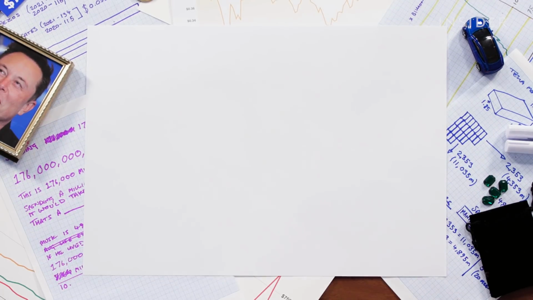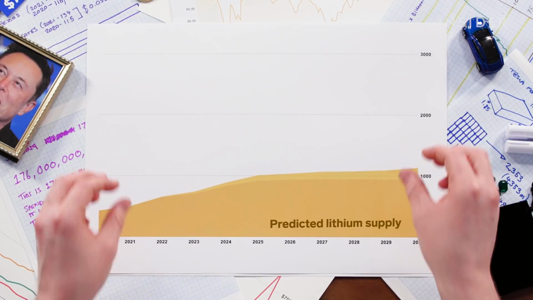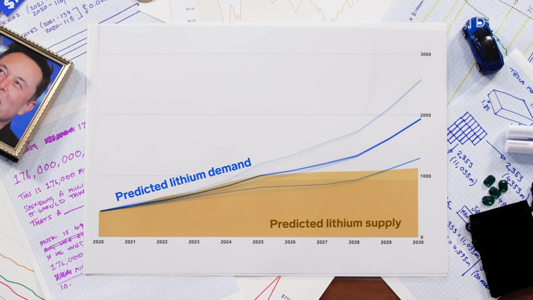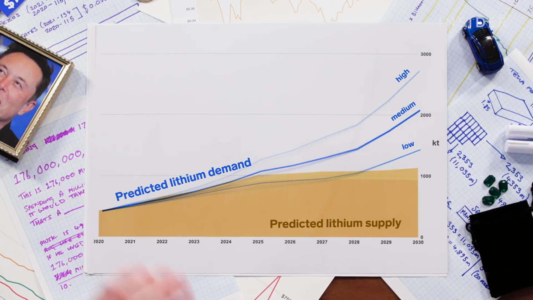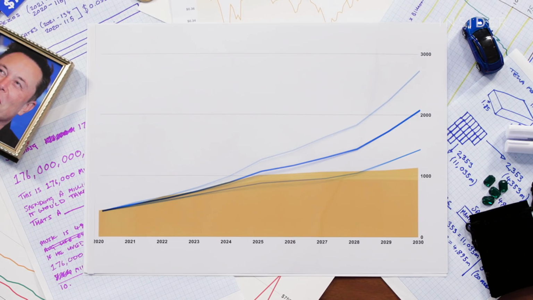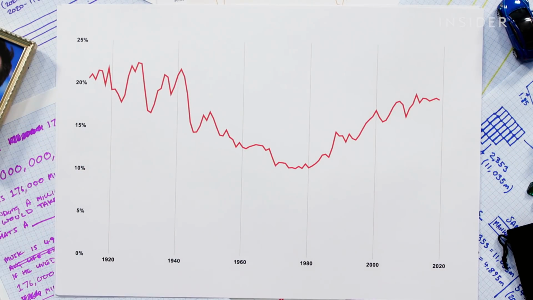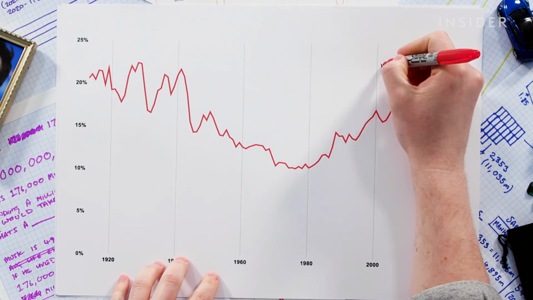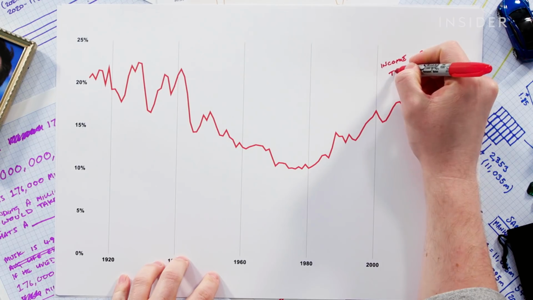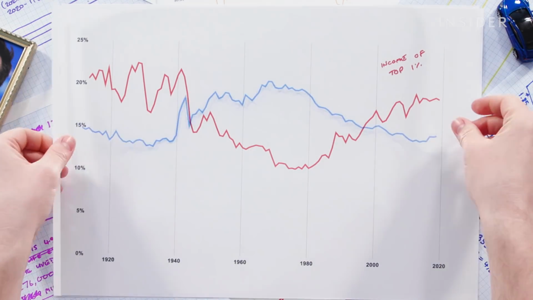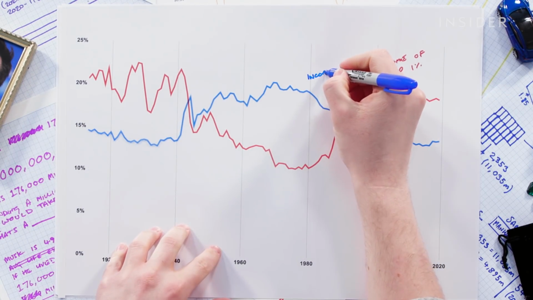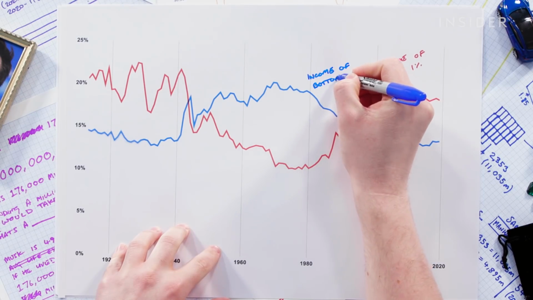These batteries need materials. Here's the estimated supply of lithium in the world. And here's what we're going to need to sustain this growth. Which means in just 5 years' time, this demand could completely outstrip supply. And soon after that, we could run out of lithium entirely. There are other questions around whether this growth is sustainable, not just feasibly, but ethically too. As the extreme wealth of Elon Musk and other billionaires has grown, and the income of the bottom 50% of Americans has shrunk, it's a problem that's hard not to raise.